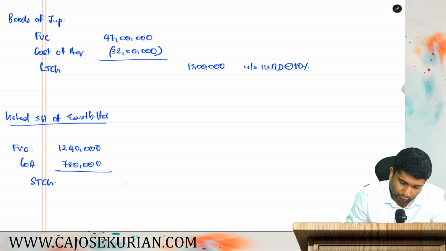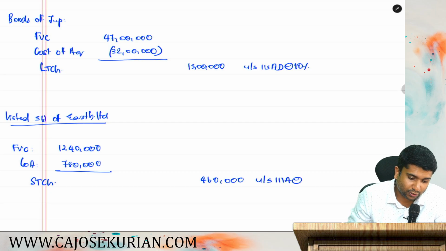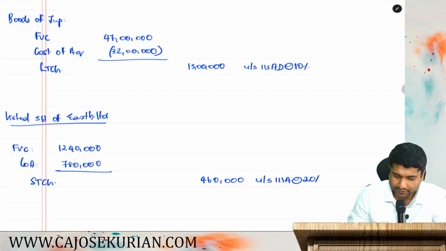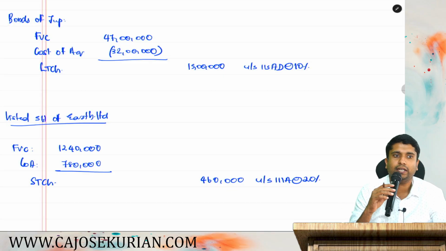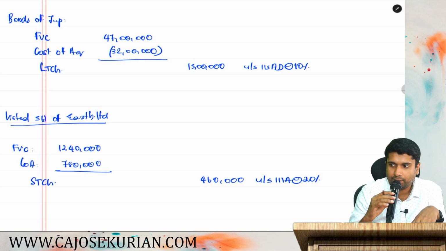It is 4,60,000, which will be taxable under 111A at what rate? Depends upon the date of transfer. It is on 9th of February 2025, and it will be 20%. If it is before 23rd July, it would have been 15%, but after 23rd July, it is 20%.